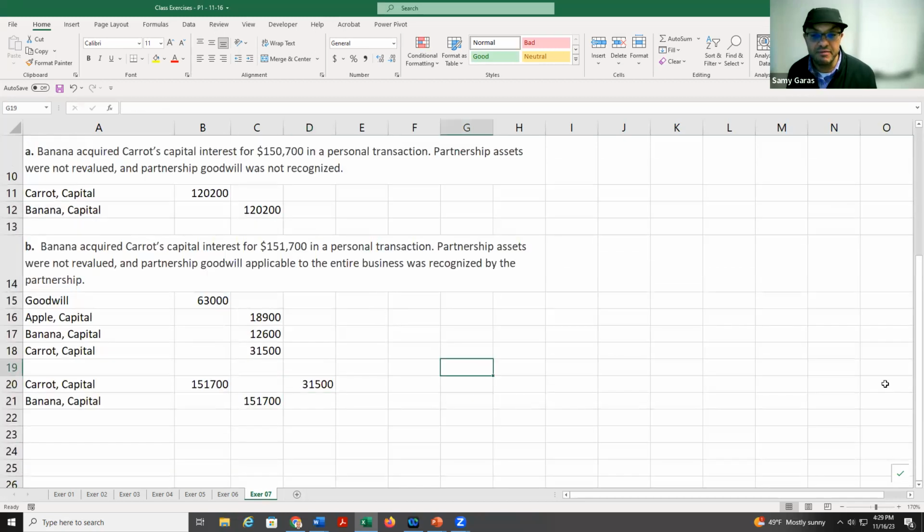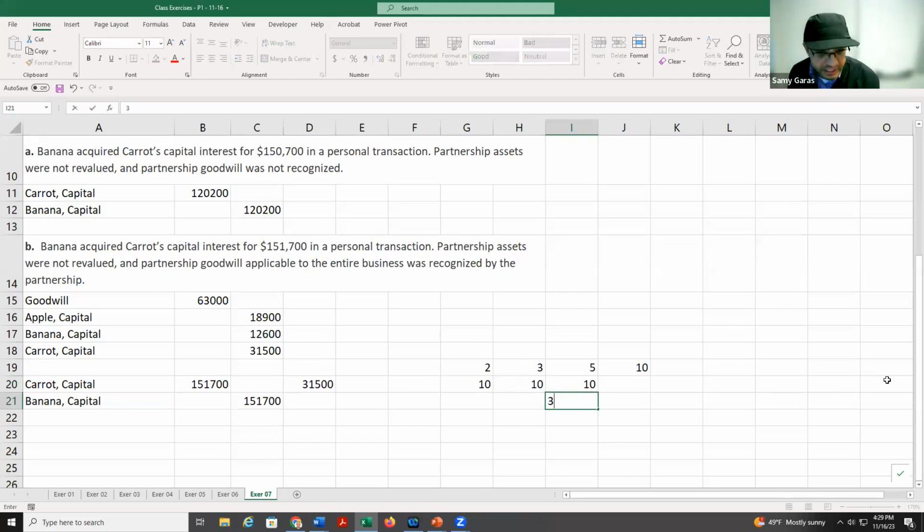So here we have 2, 3, 5, which is total of 10. So we get 2 over 10, 3 over 10, 5 over 10. If 5 over 10 is 31,500, how much is 3 over 10 going to be? Well, 18,900. And 2 over 10, 12,600.